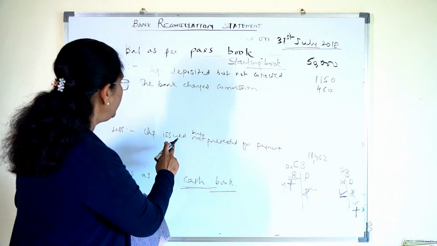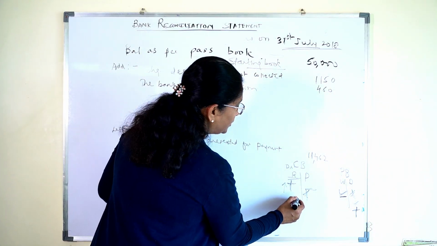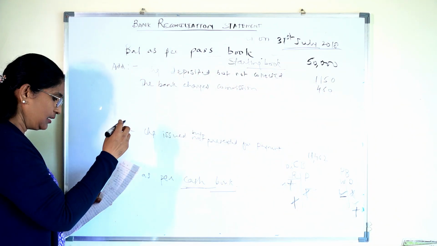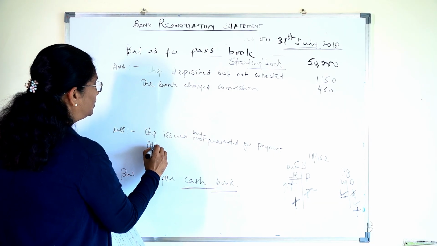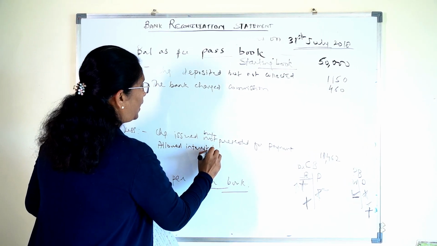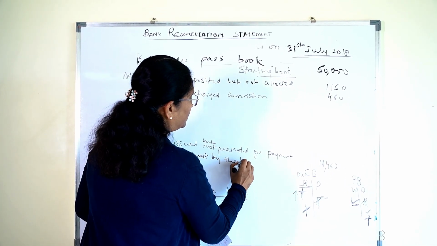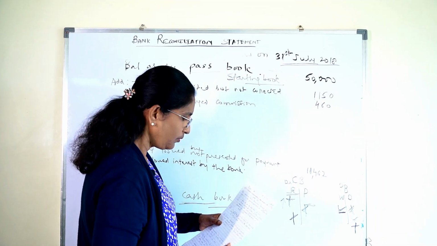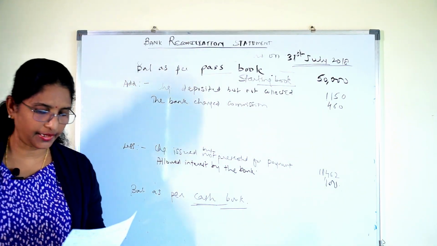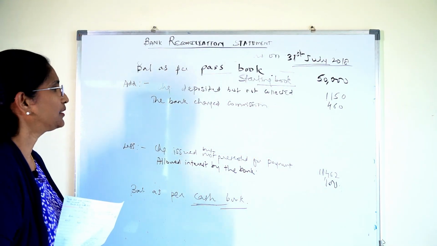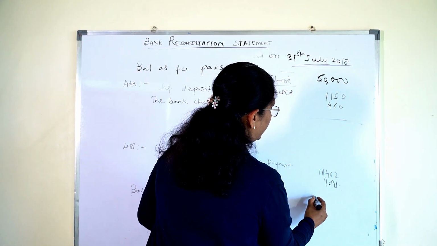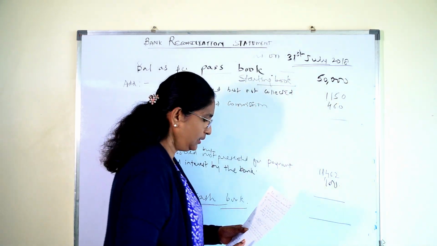Now which book am I coming to? The cash book. In the cash book, this transaction is missing. So where they did plus, I will do minus. So interest allowed by the bank, it's 100, so I have deducted it here. Now if you add the total and then deduct, you will get the balance as per cash book.